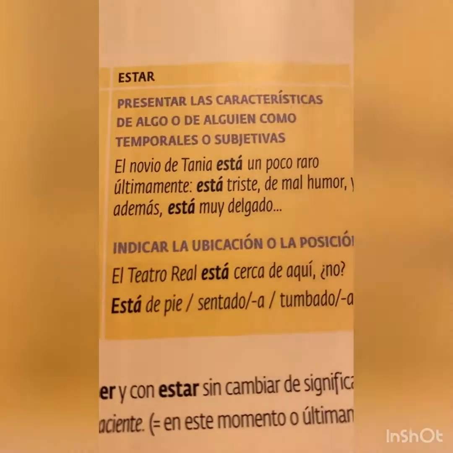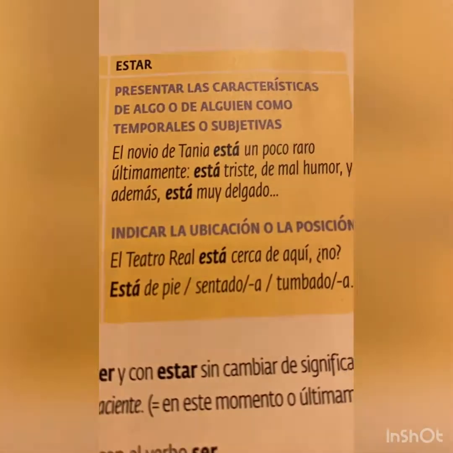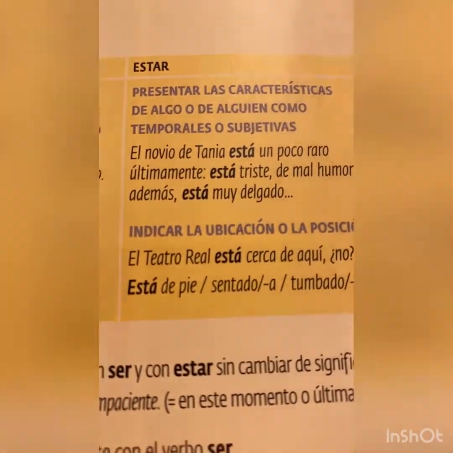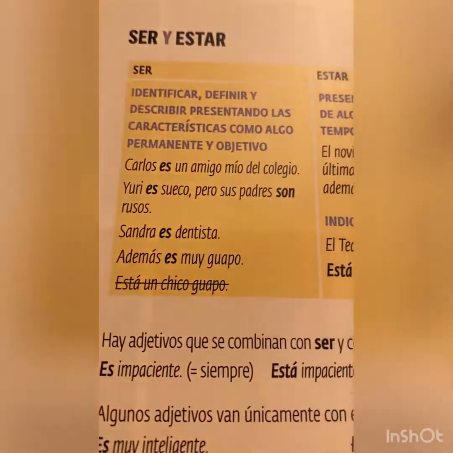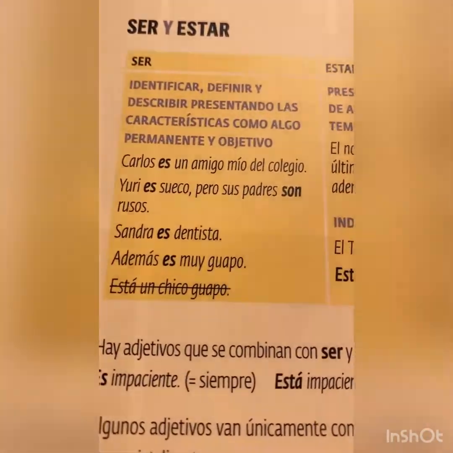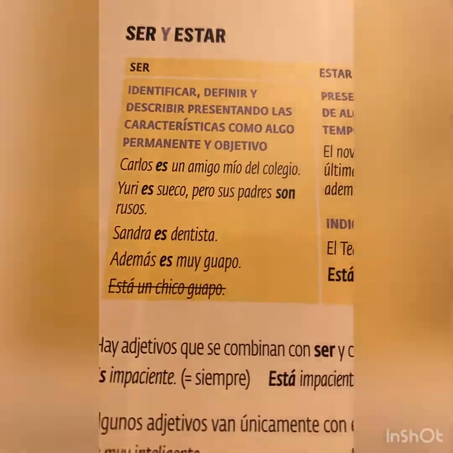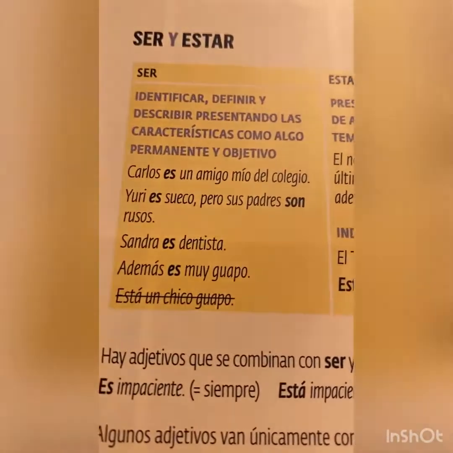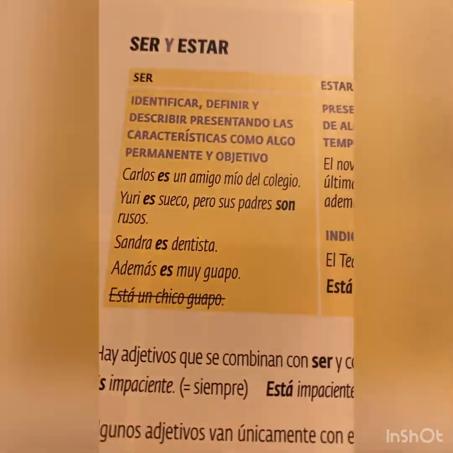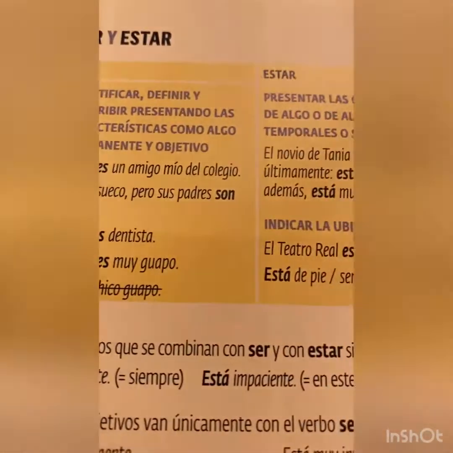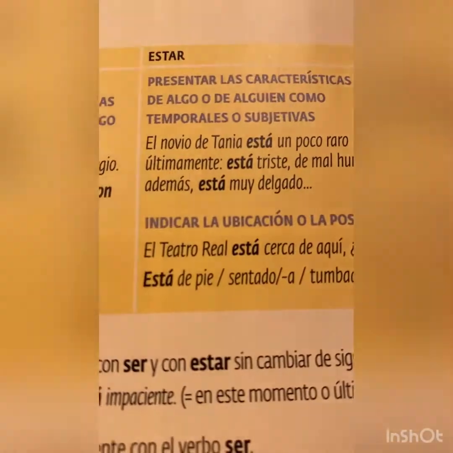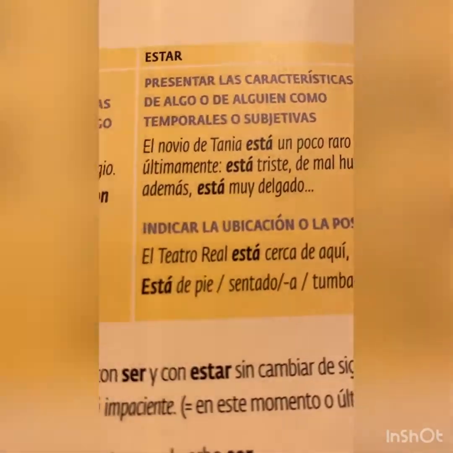Anything that isn't permanent. So your nationality, as I was saying with ser, you're always going to be Irish, so that will never change. You're always, we presume in Spanish anyway, going to be a student, you're always going to work as a teacher, you're always going to work as a dentist. Whereas estar, you're in the park, but later on you might go home.